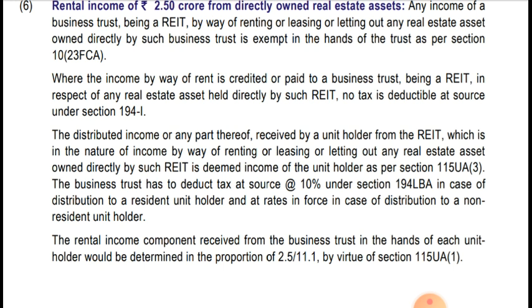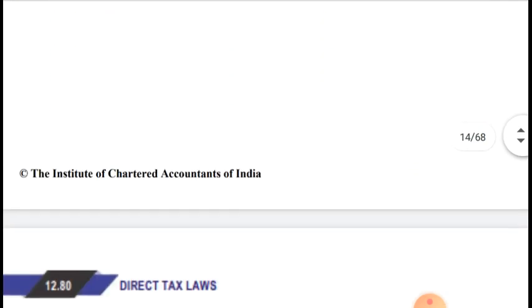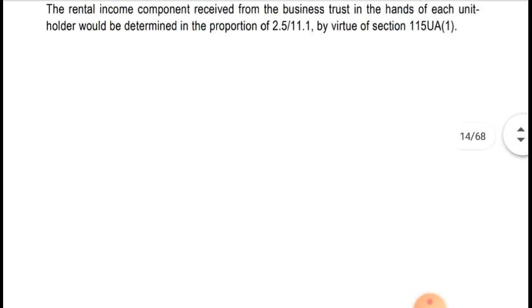Okay, the rental income component received from the business trust in the hands of each unit holder would be determined in the proportion of 2.5 divided by 11.1. As I said, in the same proportion only it will be taxable in the hands of the unit holder. As the income is in the hands of the business trust, in the same proportion only it will be taxable in the hands of the unit holder. So on this proportion only, that amount will be taxable in the hands of the unit holder in respect of rental income by virtue of section 115UA(1). Okay, hope it's clear.